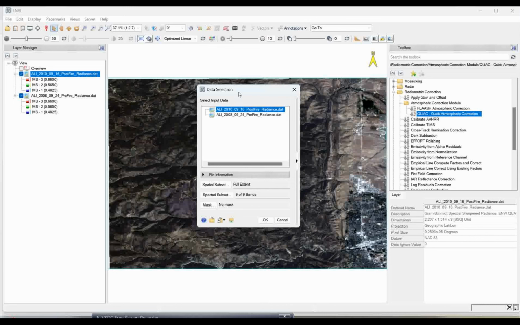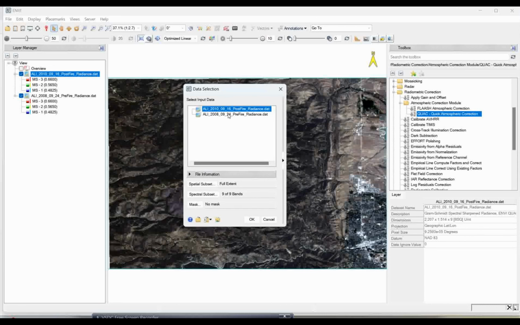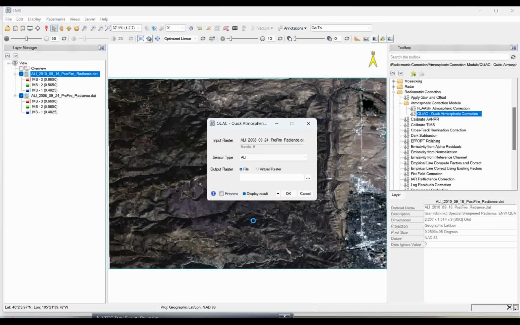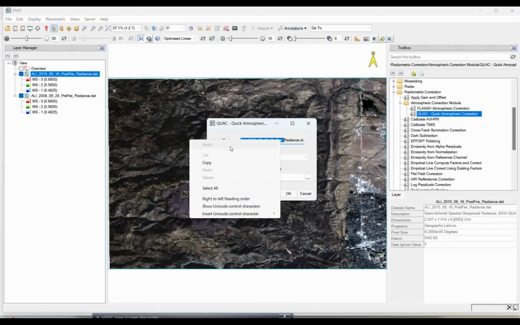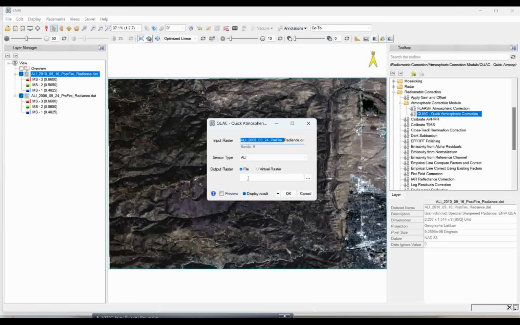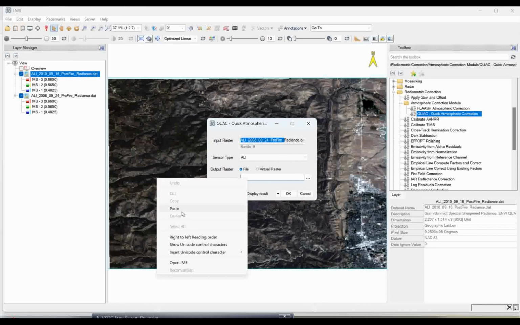First I am going to apply it over the pre-fire dataset. I select it, simply click OK, and here you can give a name, pre-fire. I will copy it and save it like this.